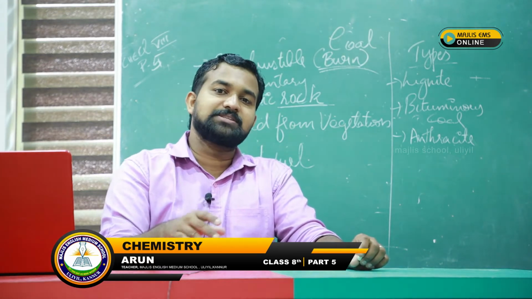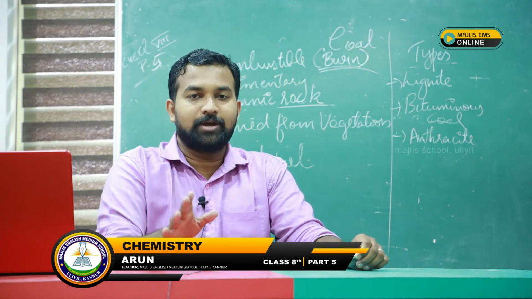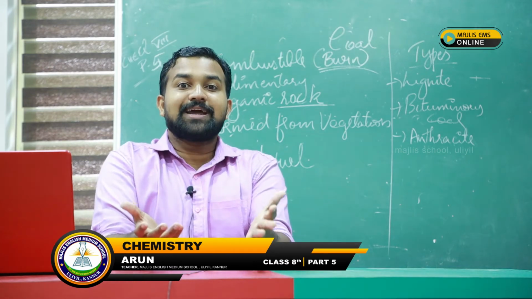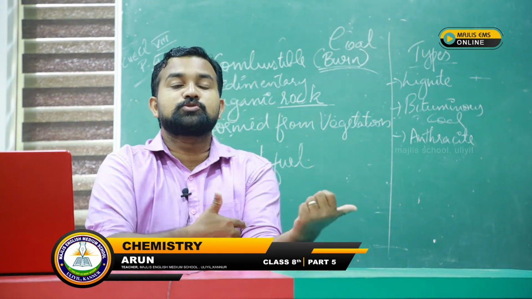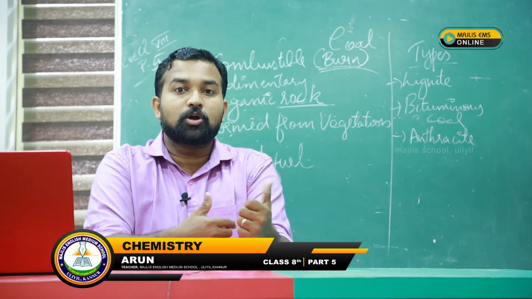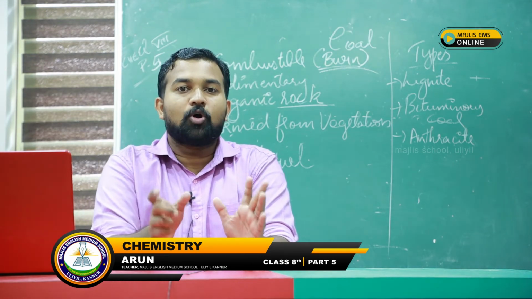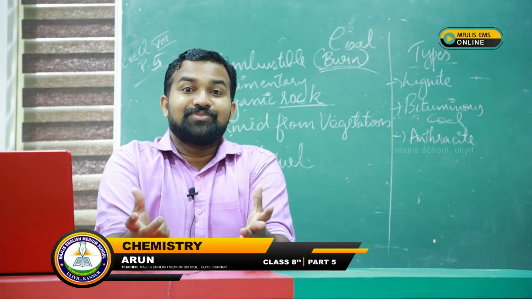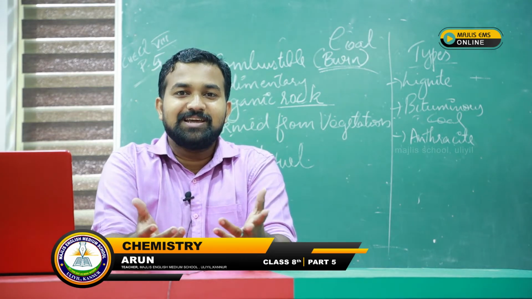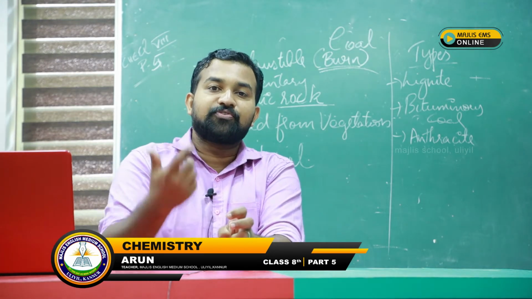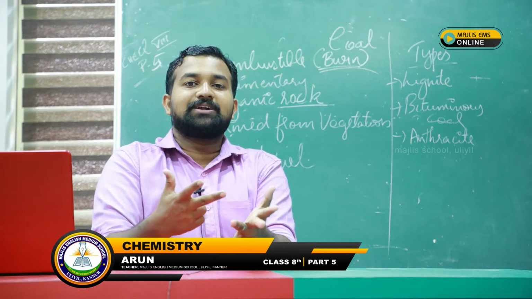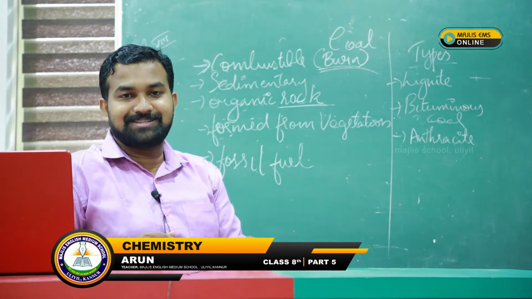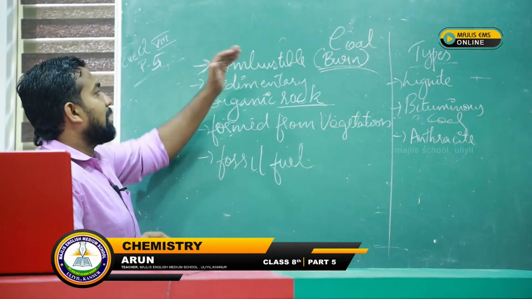The details of the hydrothermal power station you will be studying in your higher classes. If you know it already, well and good. For heating water to 100 degrees Celsius, we will use coal, this organic rock. If we ignite it, it will burn vigorously with emission of a lot of heat energy. That heat energy is used for cooking and for converting water into water vapor to produce electricity. So this is combustible.